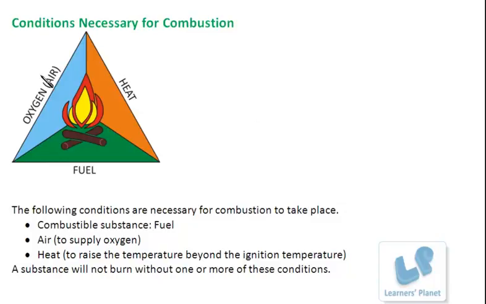So these are the three conditions which are required for combustion: a combustible substance or fuel, air to supply oxygen, and heat to raise the temperature beyond the ignition temperature. If any of these things is not available, what will happen? There will be no combustion. Except for white phosphorus, which gets burnt on its own. That is spontaneous combustion.